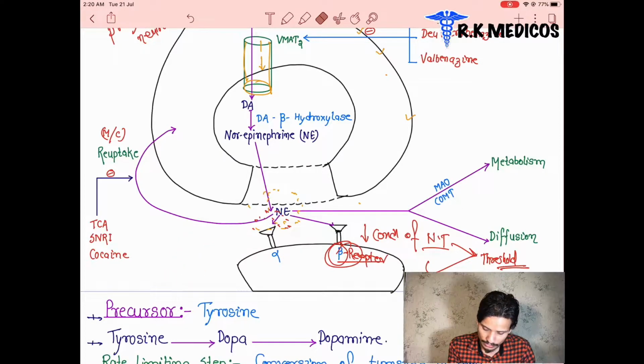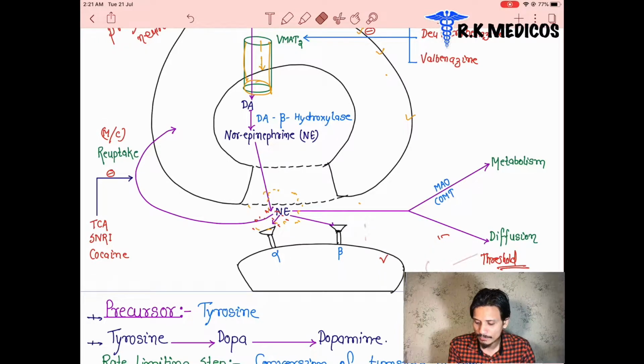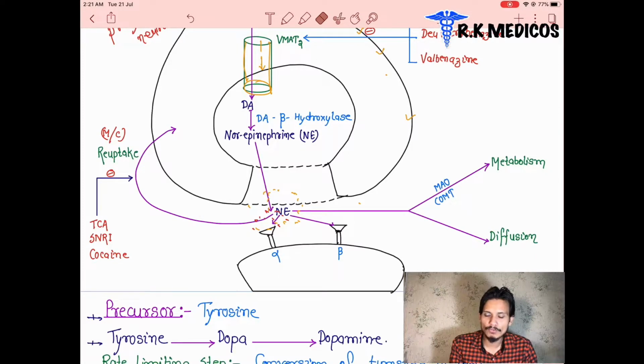Hope you understand this. It depends on the concentration of neurotransmitter released. And for the beta receptor, a lesser amount of neurotransmitter is required. Now we are going to see once again.